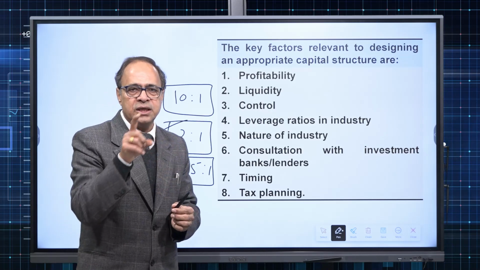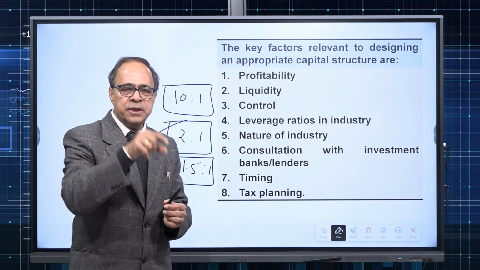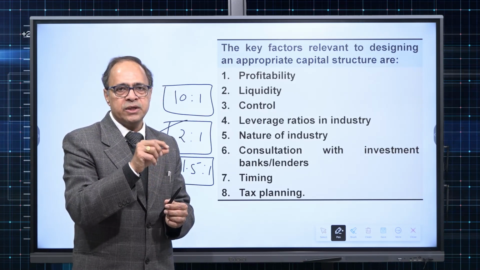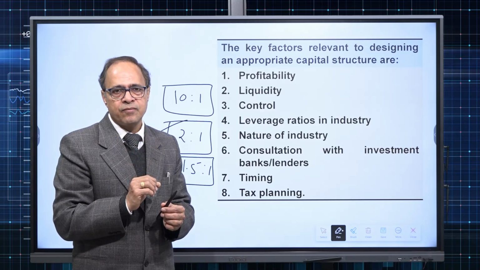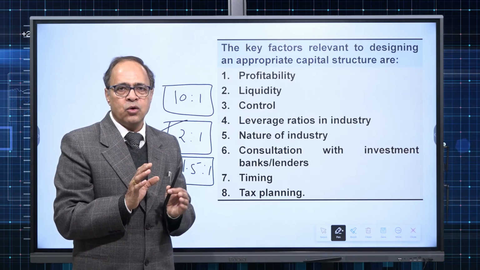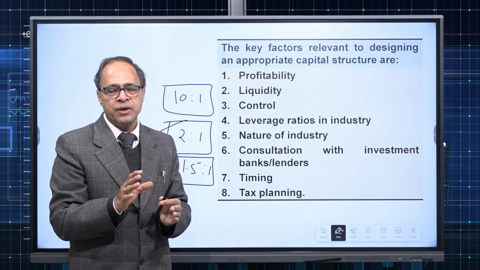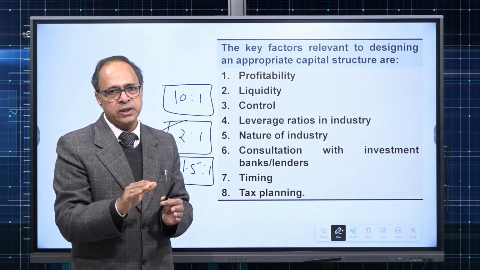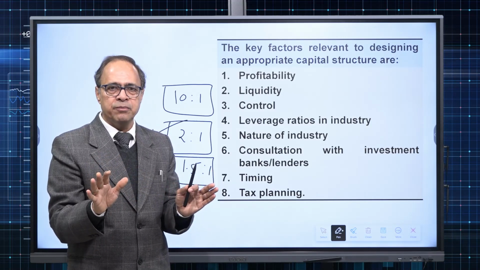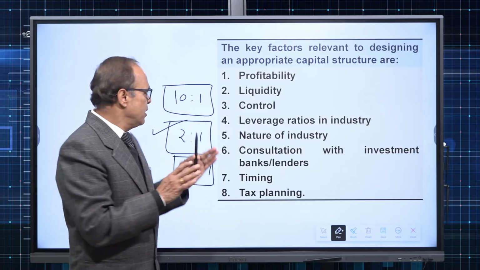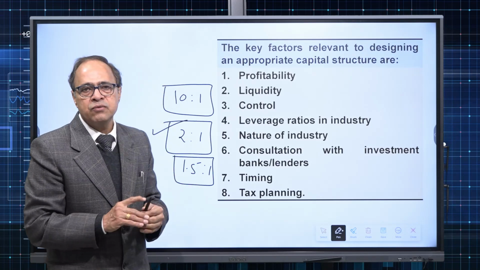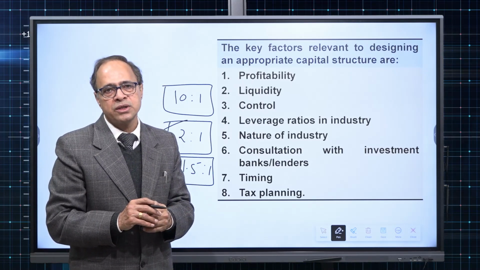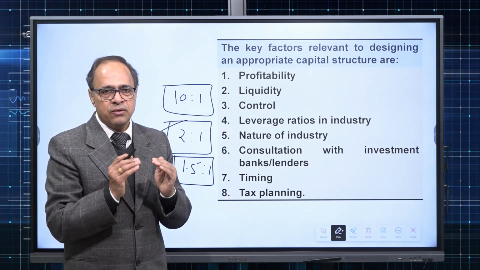When we say industry average, it means for all the companies in that industry put together, the debt equity ratio is 10:1. All the companies whose debt equity ratio in that industry is less than or equal to 10:1 are considered optimum, whereas companies with a high debt equity ratio in that industry will be more risky. So that is the way we can decide.